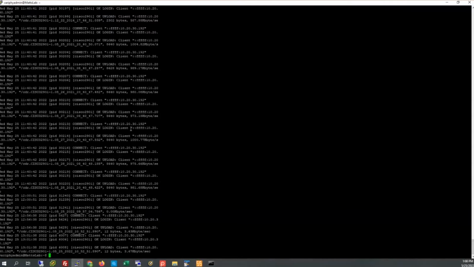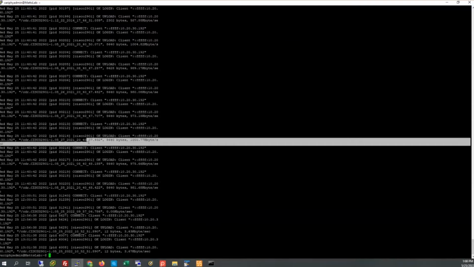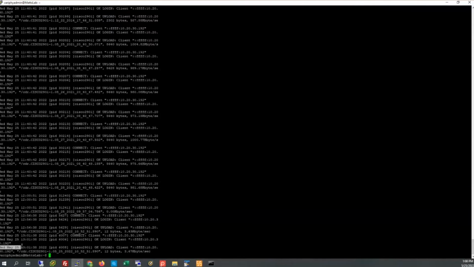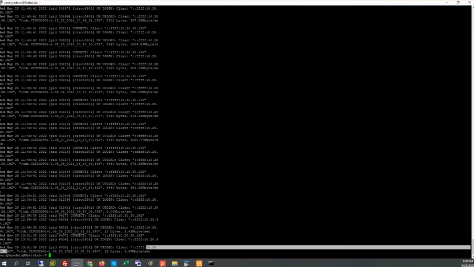Now I've been playing in my lab earlier than this call, so I was successfully transferring files over, so that's why I have a lot of good connections. But in an environment where it has ceased to send data to us, we should probably see that these logs have not been updated in a few days, for instance. We're not seeing the connection coming from my 10.20.31.92 since a couple of days ago. Well, that certainly tells me that the FTP job is not making it over to the Verify instance.